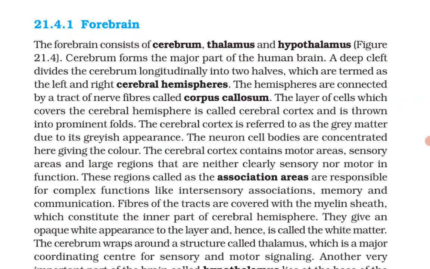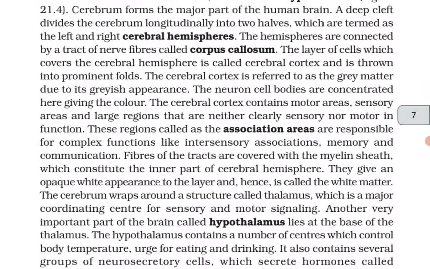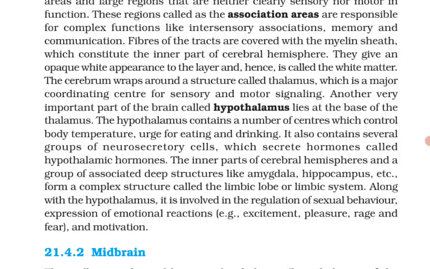The layer of cells which covers the cerebral hemisphere is called the cerebral cortex and is thrown into prominent folds. The cerebral cortex is referred to as grey matter due to its greyish appearance. The neuron cell bodies are concentrated here, giving the color. The cerebral cortex contains motor areas, sensory areas and large regions that are neither clearly sensory nor motor in function. These regions, called the association areas, are responsible for complex functions like intersensory associations, memory and communication.